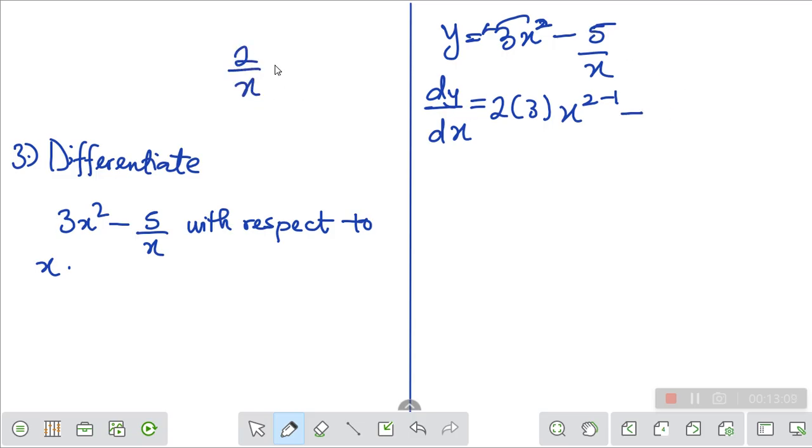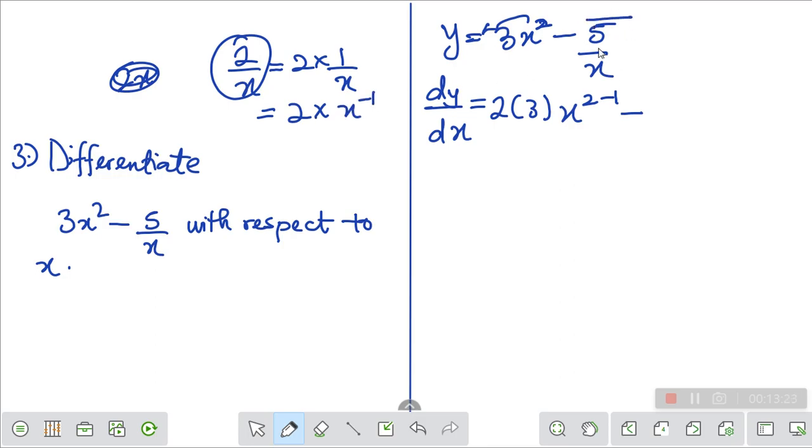If you have 5 over x, if you want to change it to this form, how will you do it? You just say 5 times 1 over x, right? Which is going to be now 5 times x raised to power minus 1. So this one now will be 5 into x raised to power minus 1. I hope you are not confused. 5 over x is what? 5 times 1 over x. And what is 1 over x? That's x raised to power minus 1. So don't be confused. So let's differentiate this.